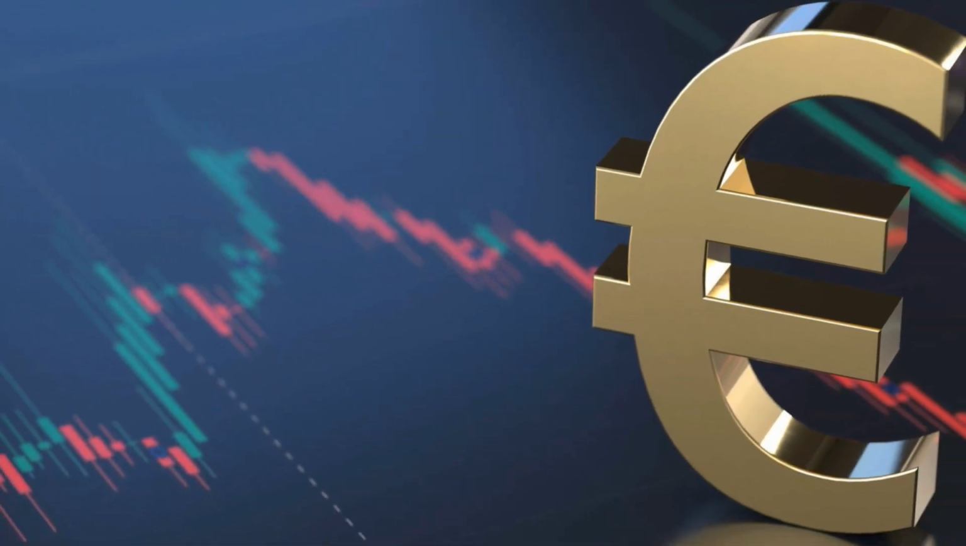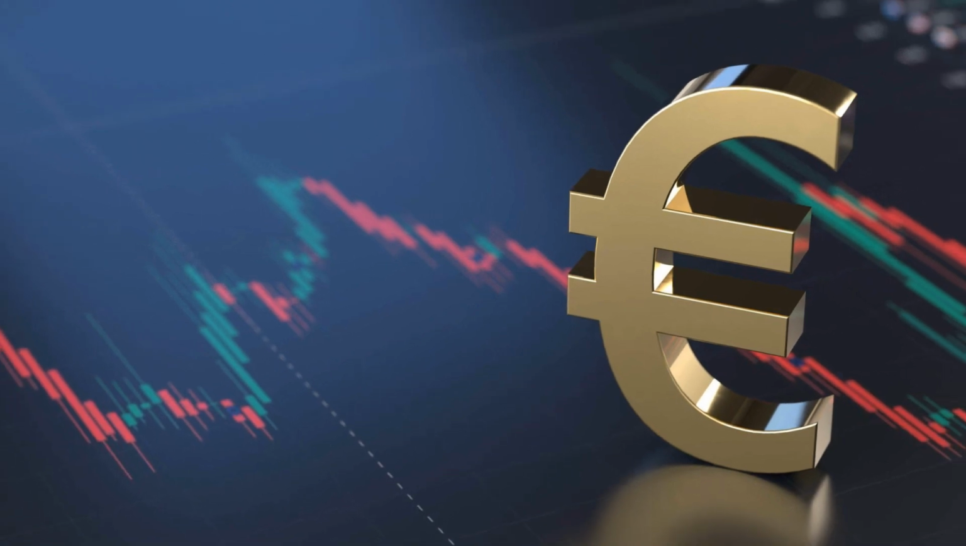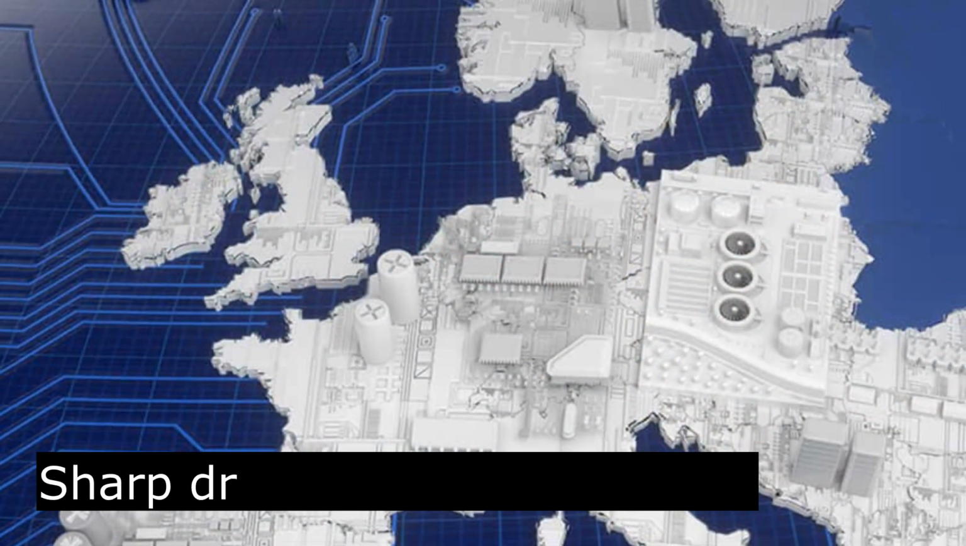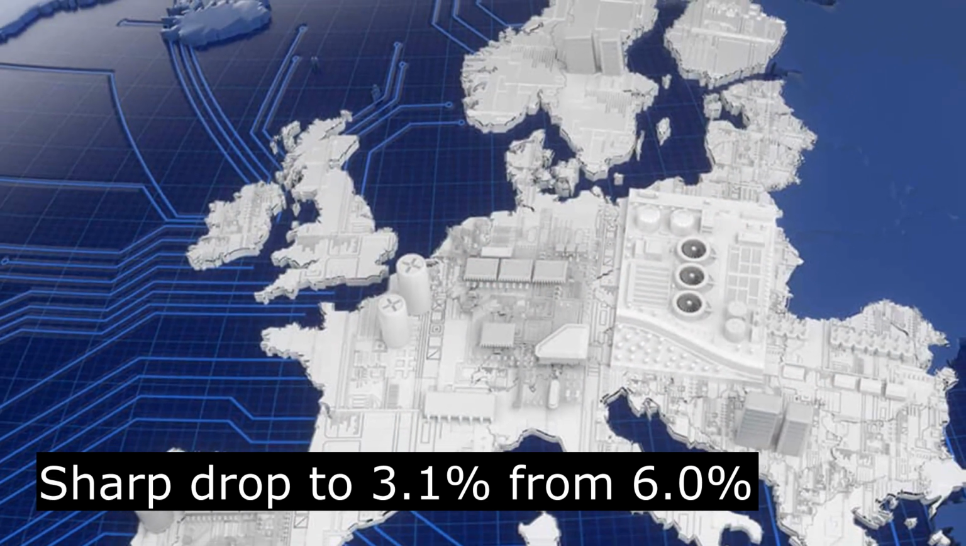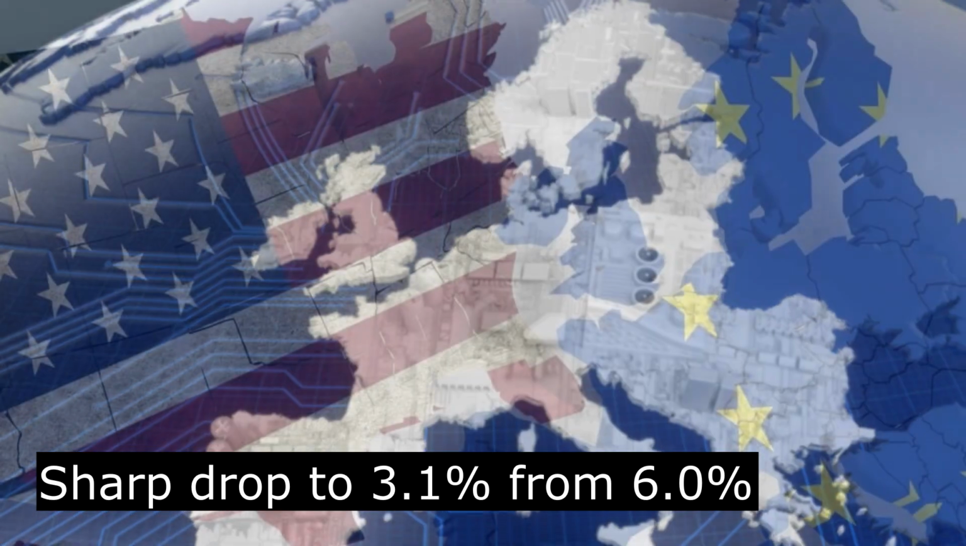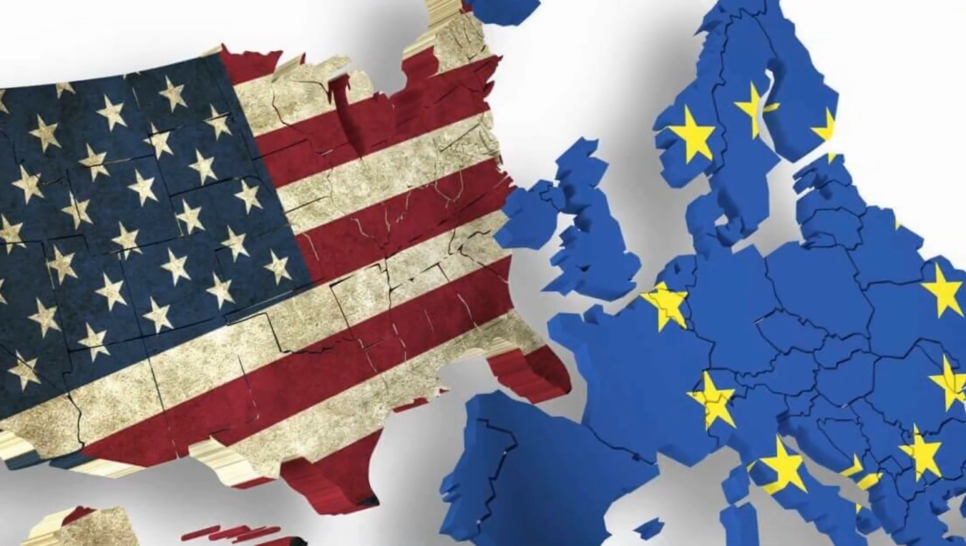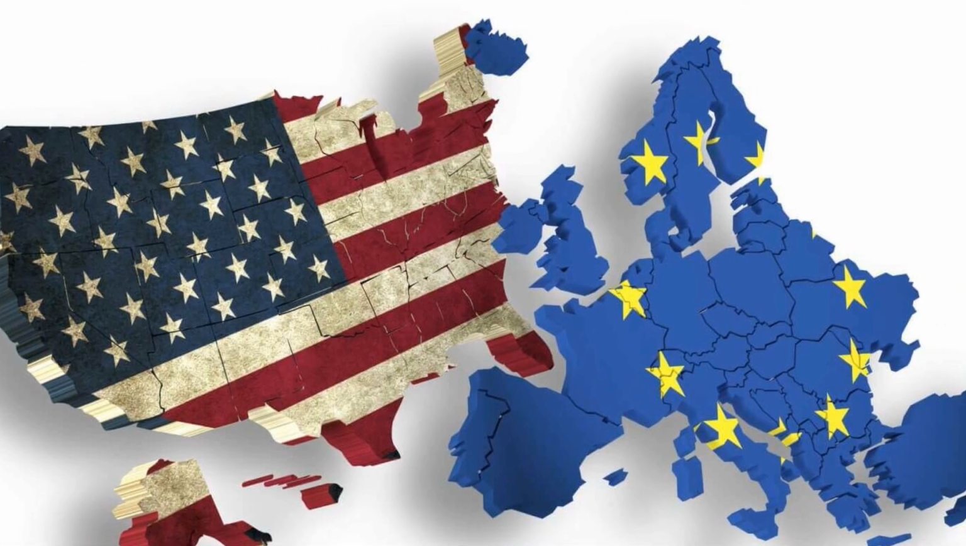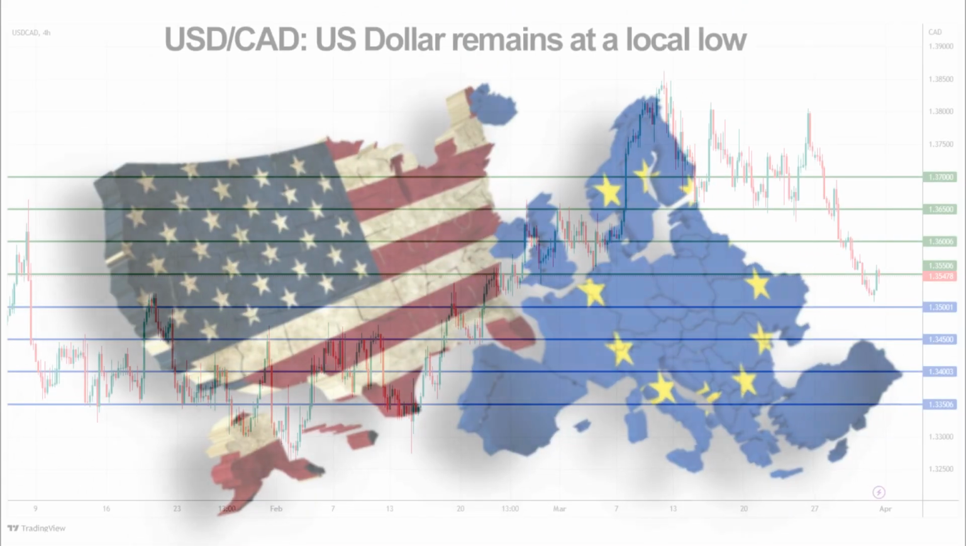Investors also noted the positive consumer price data in Spain, where the dynamics of the harmonized index showed a sharp drop to 3.1% from 6%, beating expectations of a slowdown to 4%. Inflation statistics showed a low from August 2021.